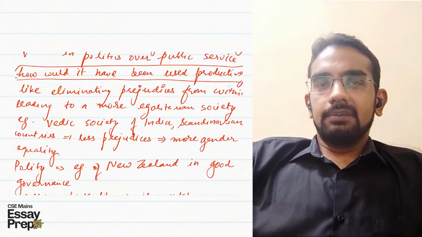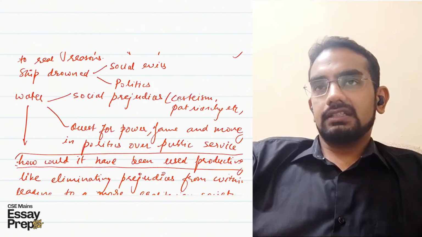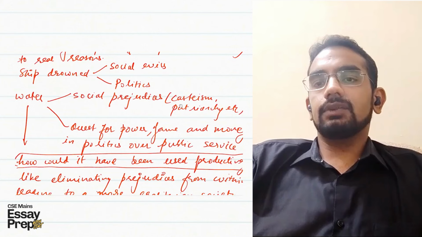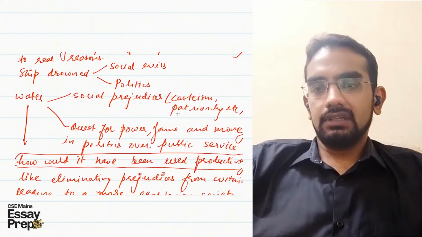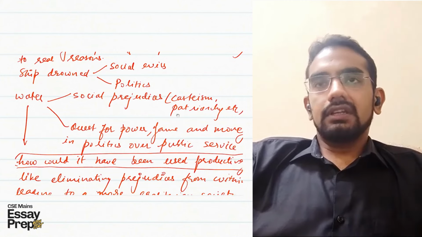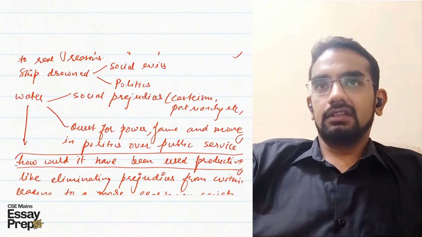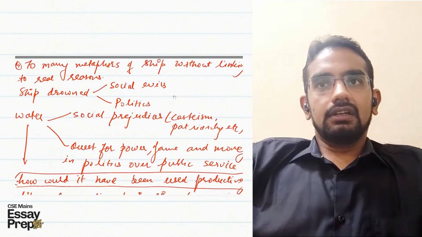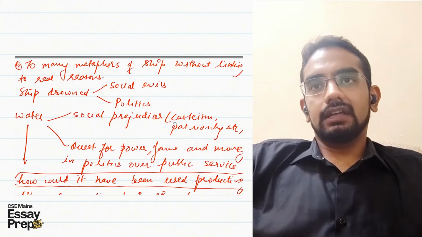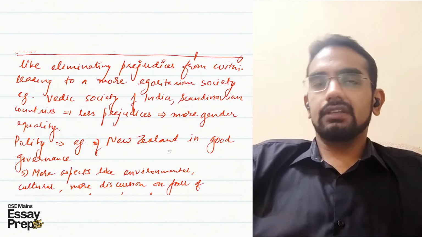And a better way to address this entire thing could have been adding one more line, like casteism is there. So how does this water of negativity affect the ship of Indian society? Because it reduces the social capital, it causes violence, it causes people to live below their potential, it hinders equality of opportunity. So this is what your argument could have been here. Like there is a water of negativity, it gets into the society, it affects it that way, and that is how it causes the sinking of the ship of Indian society, or possible sinking of the ship of Indian society.